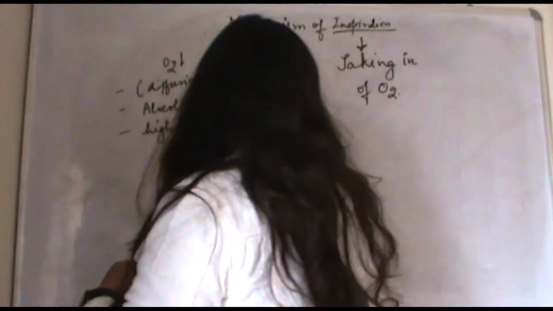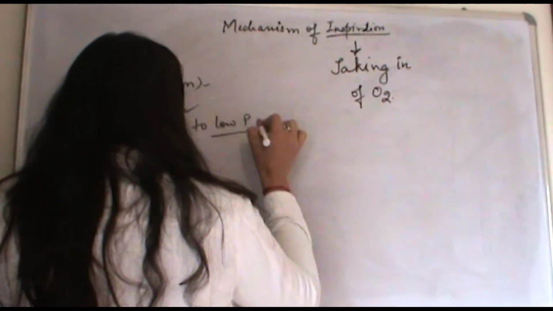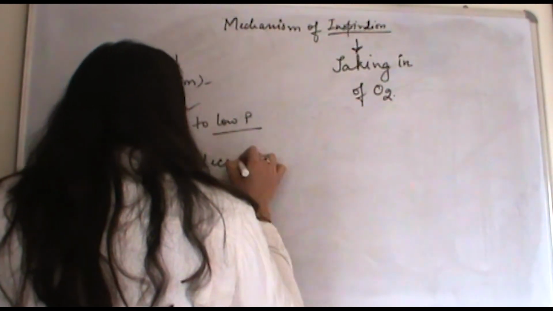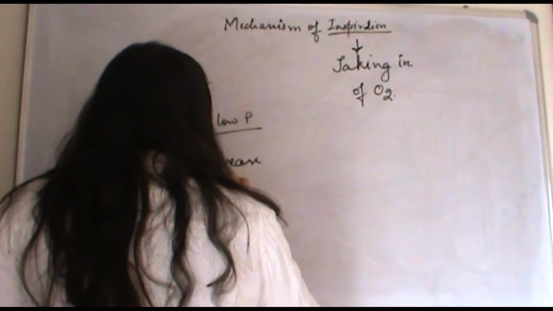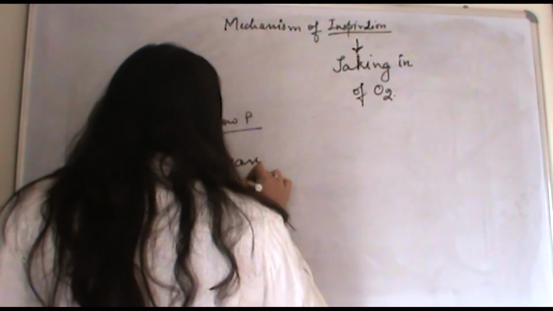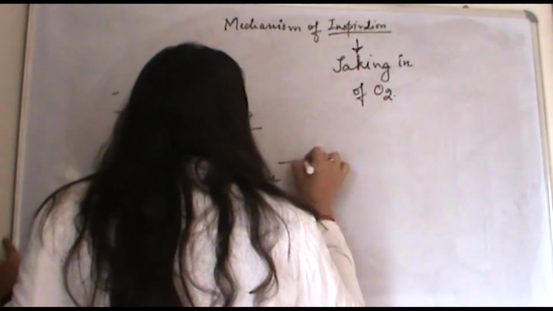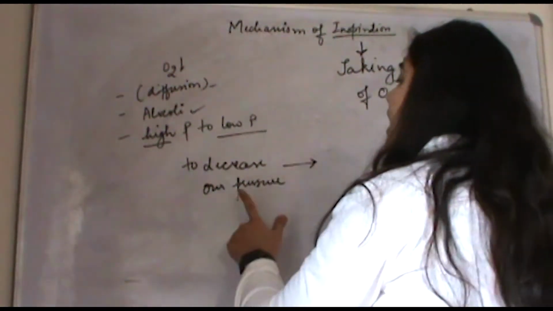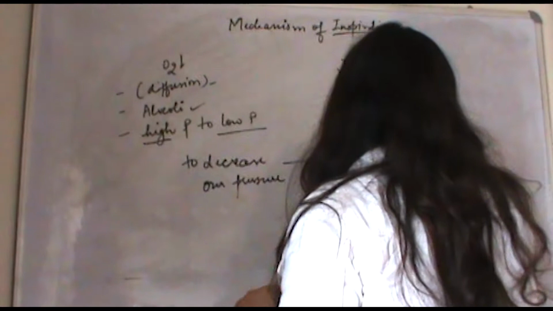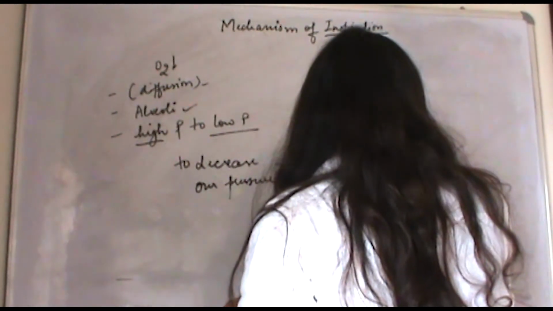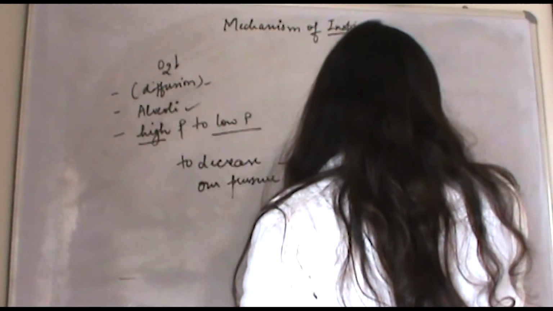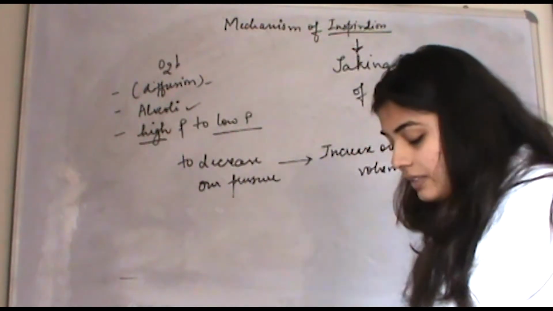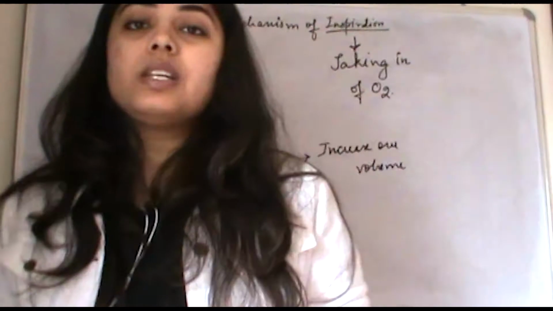So it moves from high to low pressure. In order to decrease our pressure, what do we have to do? To decrease our pressure, we have to increase our volume. How will we increase the volume? The volume has to be increased by breathing.